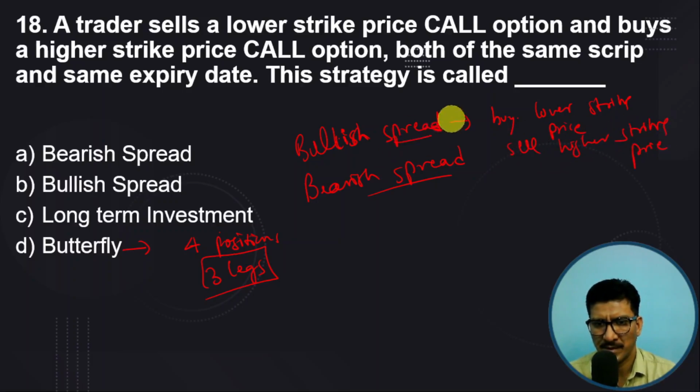In case of bearish spread, you sell lower strike price, you buy higher strike price.